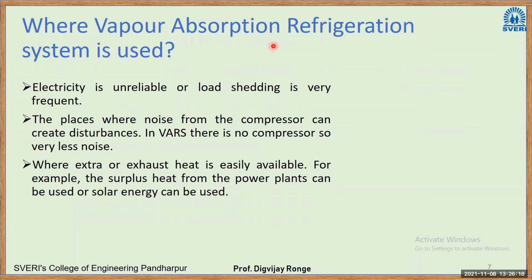So where is the VARS system used? What is the application? Where electricity is unreliable or load shedding is very frequent. The places where noise from the compressor can create disturbances. In VARS there is no compressor, so very little noise. Where extra or exhaust heat is easily available, for example surplus heat from power plants, or in the case of solar energy. Where there is so much waste heat, you can utilize it for other purposes. For example, a power plant has waste heat in the condenser. You can take that waste heat and utilize it for another purpose.